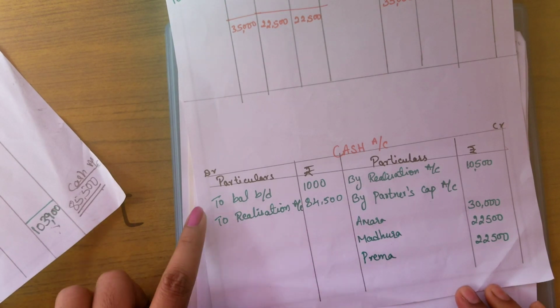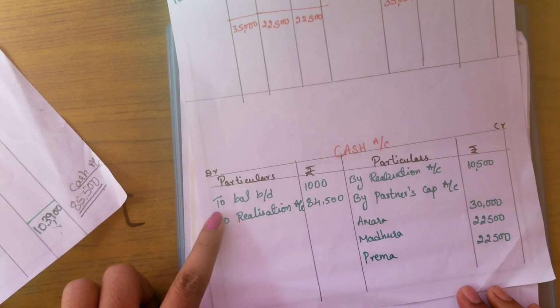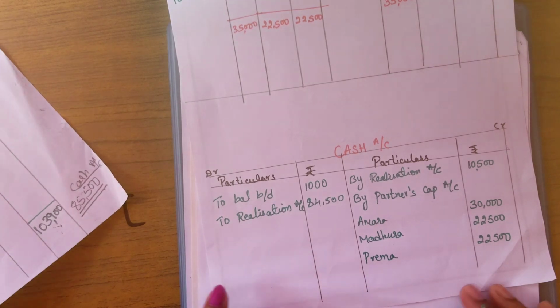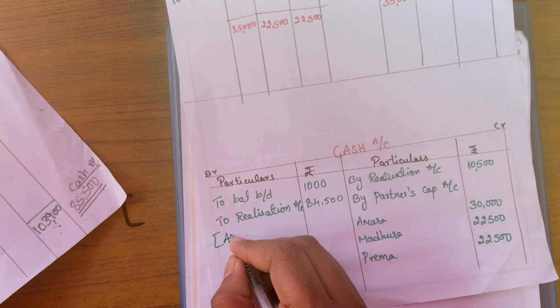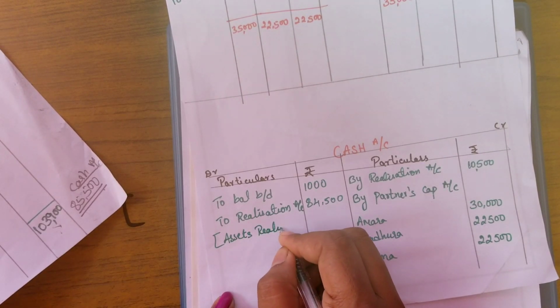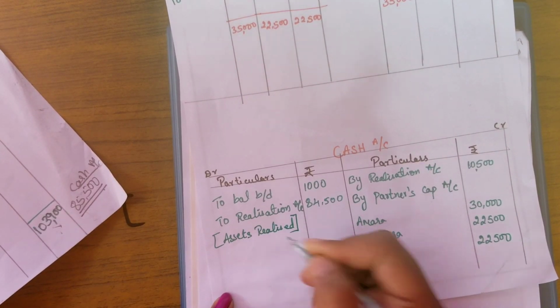On the debit side of the cash or bank account you only write the bank balance or cash balance added to the total of assets realized, which we work out in the realization account itself.